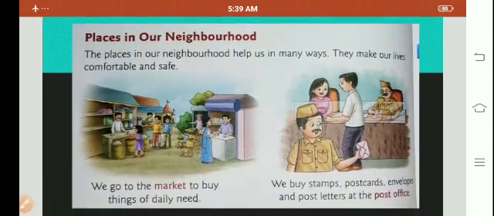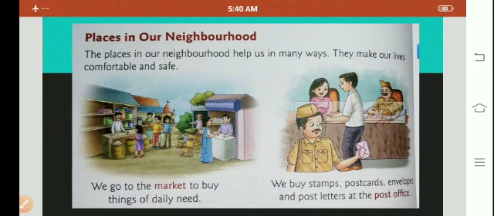So now we are going to study about different places in our neighborhood. The places in our neighborhood help us in many ways. They make our life comfortable and safe. So let's see how these places make our life comfortable. The first place which we can see in the picture is the market. We go to market to buy things of daily needs. Second picture is of the post office. We buy stamp, postcard, envelopes and post letters at the post office.